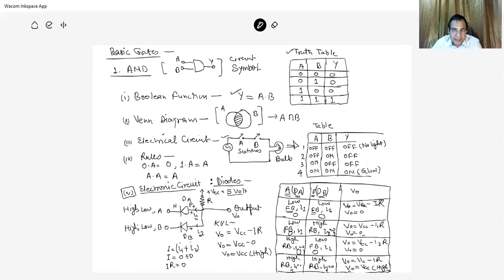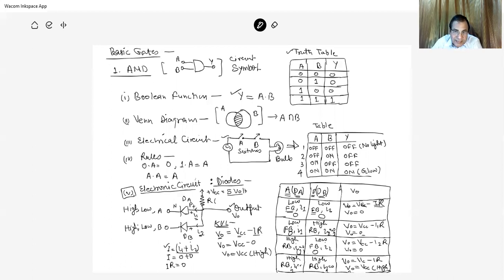Using Kirchhoff's voltage law, that is, the algebraic sum of the potential drops across a closed circuit is 0, the output V0 is equal to VCC minus IR. I is the current flowing through this resistance, and this I is the sum of two currents, I1 and I2, flowing across the diodes DA and DB. So if both inputs are in the low state, the diodes are in forward bias, current is flowing and there is a potential drop.